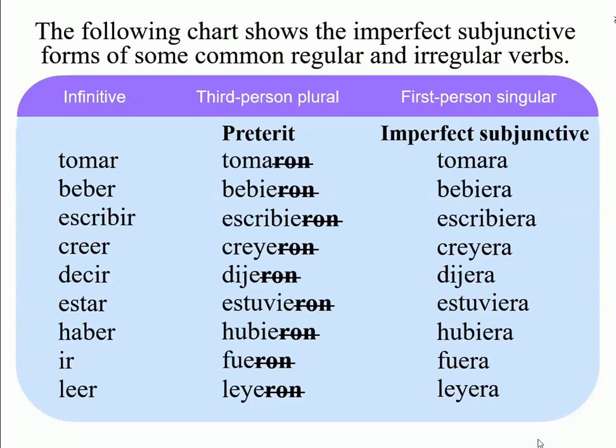Leer, leyera. So as you can see, you always return to the preterite, so you can find your stem, drop the ron in the ellos, ellas, ustedes form, and then you add the ra.